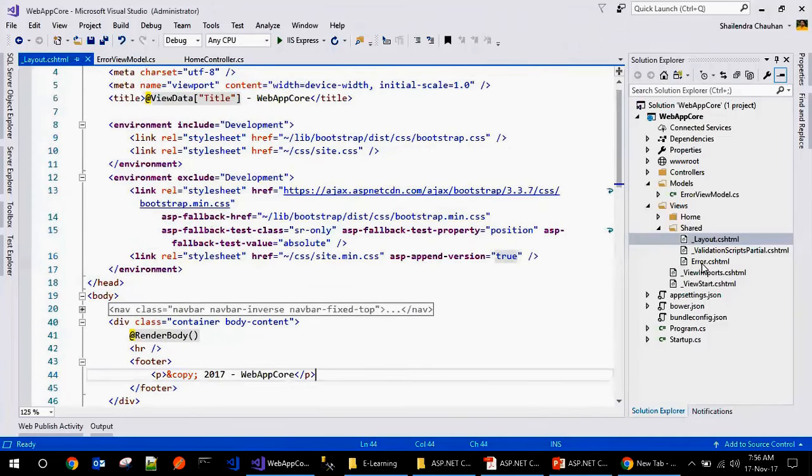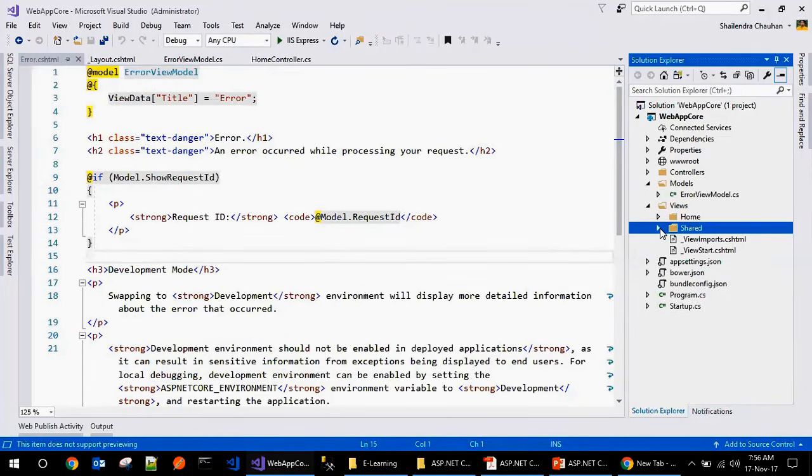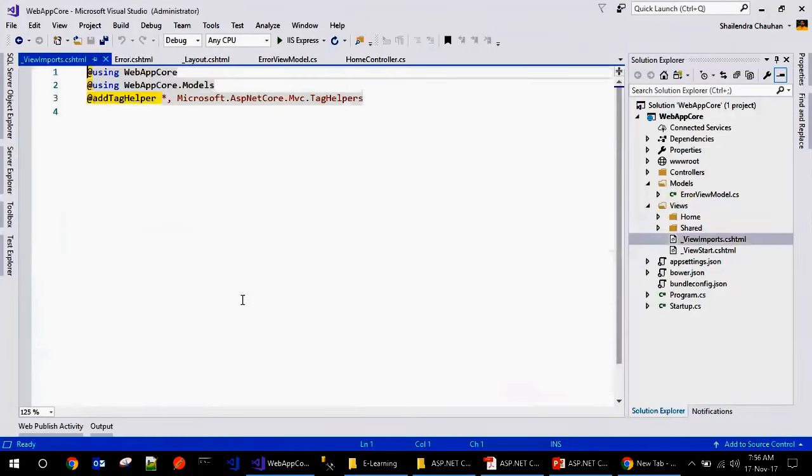And we have a common error page, if you will see. And if you are comparing this project with MVC5, in MVC5 we have a web.config, but here we don't have the web.config. We have the underscore ViewImports file here. So whatever commonly used namespaces you want to use on each and every view page, you should add here. So I'm adding the namespace for the core and the models.